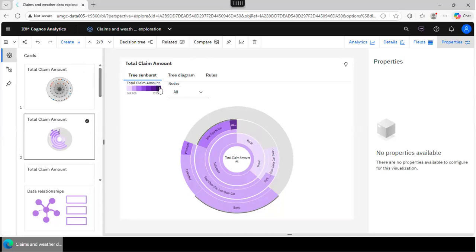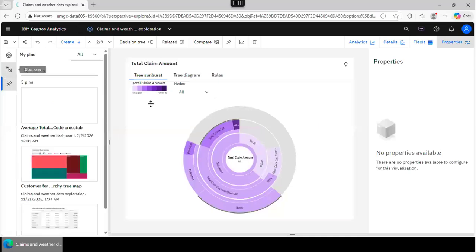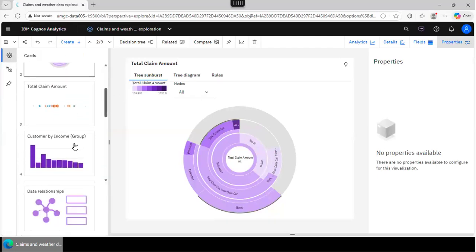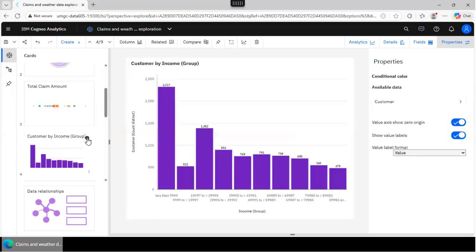So you may have noticed that you have something called pins. What are pins? Pins are visualizations set aside, okay? So for example, suppose that I have some visualization that I want to use later when I add it to my dashboard, right?